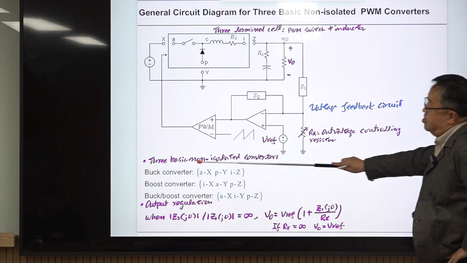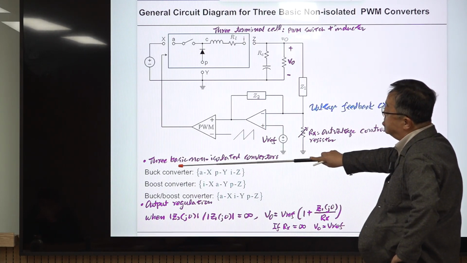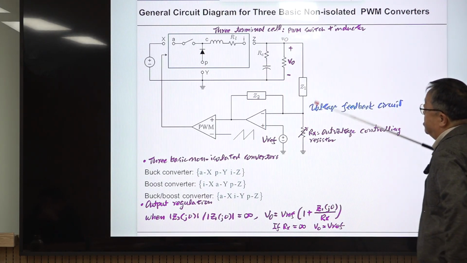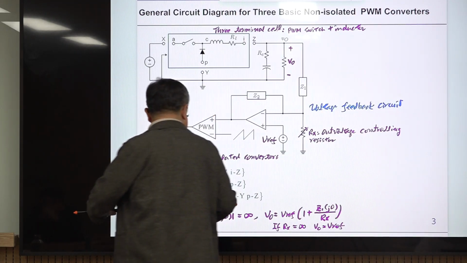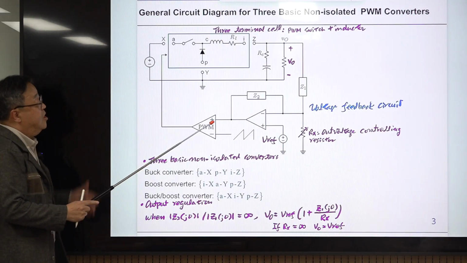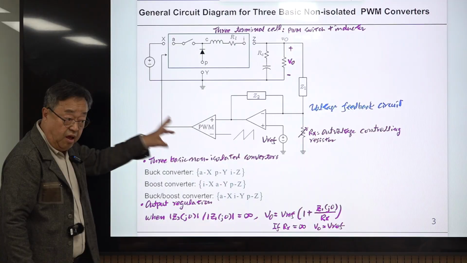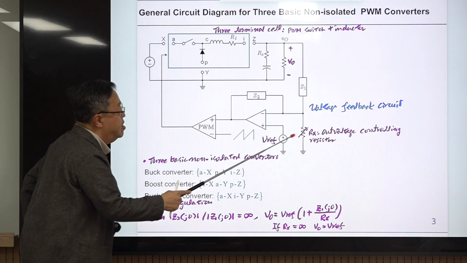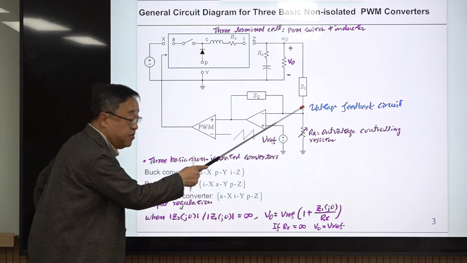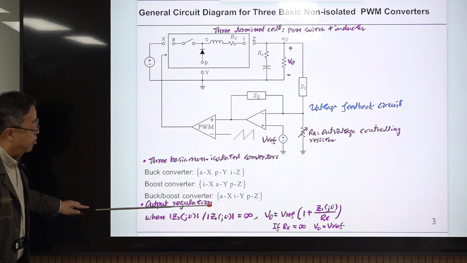Okay. So the three basic non-isolated converters can be represented by this single schematic diagram, a functional representation of the schematic diagram. Okay, and output regulation. I said previously that this output voltage should be regulated at a fixed value, and that value is somehow related with this and this and this. Okay, so this is the condition for the output regulation.